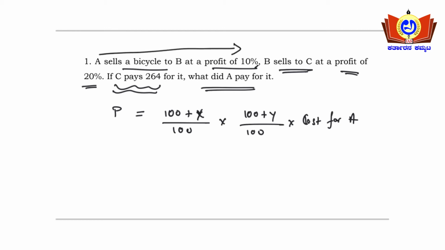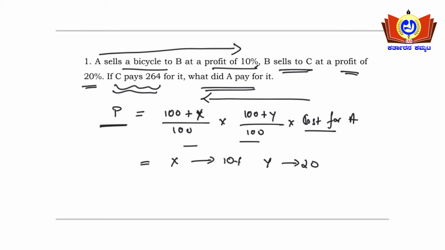This question is telling from this side, A sells a bicycle, so I have written the equation from this side: 100 plus x into 100 plus y into cost for A, which will give the profit here. What is x here? Initially 10%, and y here is 20%. What is P here? This P is the cost for C, not profit, the final price.